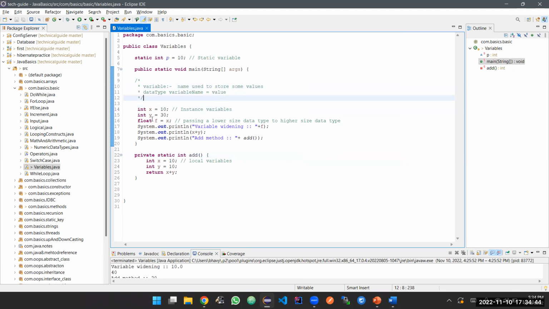Okay, done. So what we're doing here, we're just declaring x variable value as 10, y variable value as 30, and float f equal to x. Okay, and we're just printing them. In C it is printf, and in Python it is print, but in Java it is system.out.println.